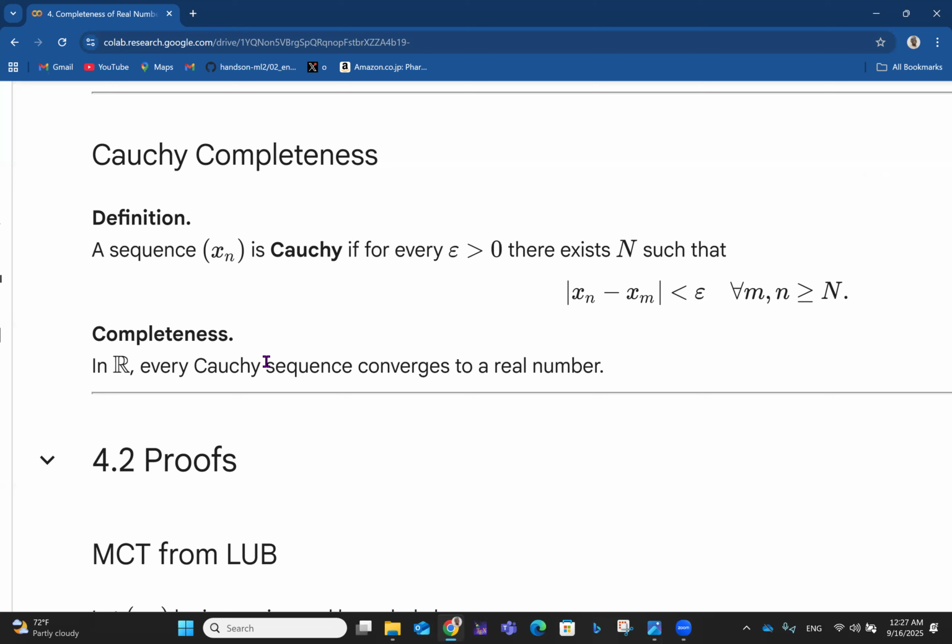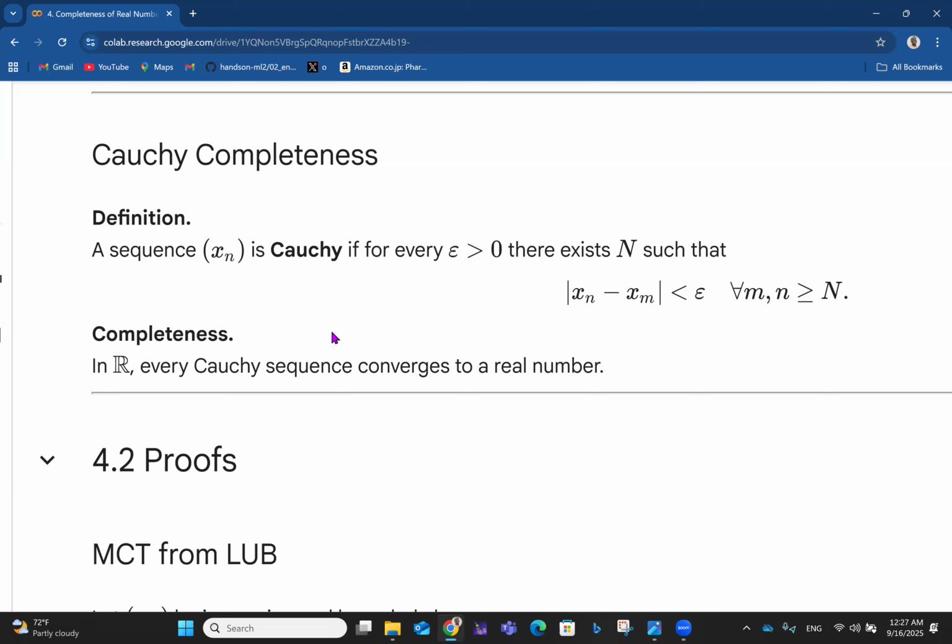So of course, to finish it up, the completeness part is that in real numbers, every Cauchy sequence converges to a real number. So in the set of real numbers, every Cauchy sequence converges to a real number. That's basically the idea. So if you look at this now, this small m and this small n are for every m and n that is greater than or equal to that n that we say exists, right? The absolute value of xn minus xm is always less than that epsilon.